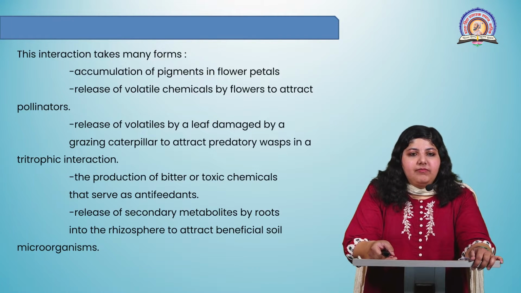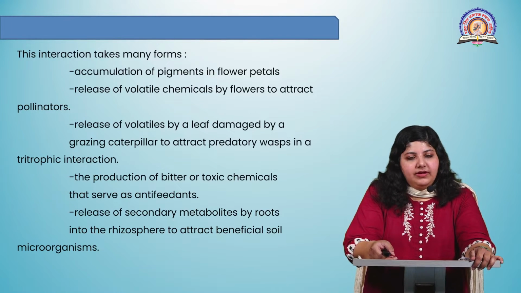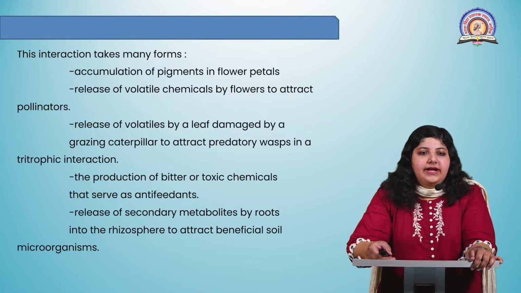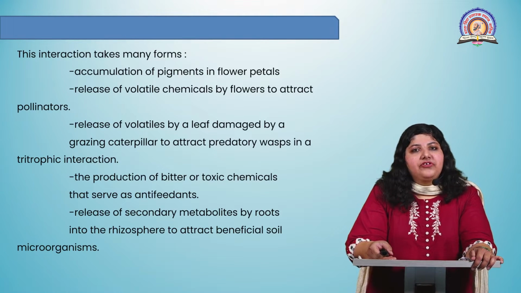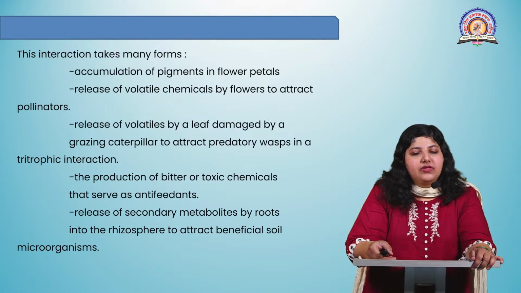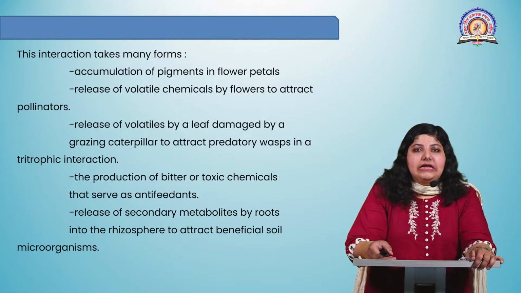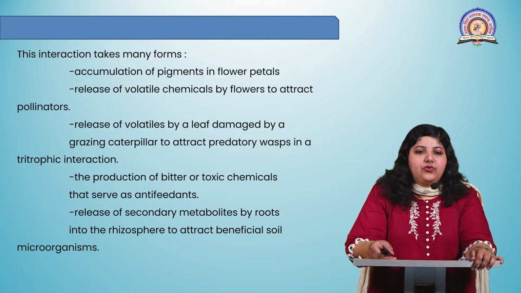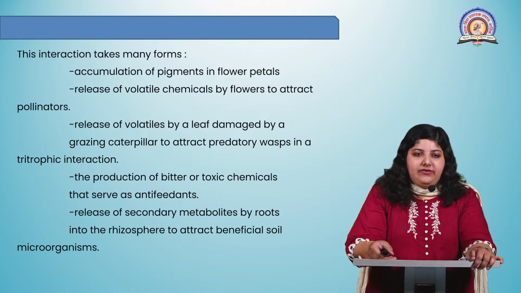Then there can be certain release of chemicals by a leaf damaged by an insect, so that it can start a predatory interaction. Then there can be a production of bitter toxic chemicals that serve as antifeedants. Also, there can be release of secondary metabolites by roots into the rhizosphere to attract beneficial soil microorganisms.